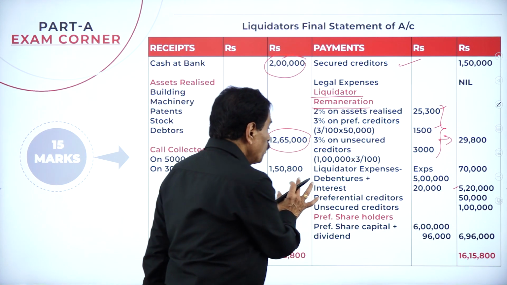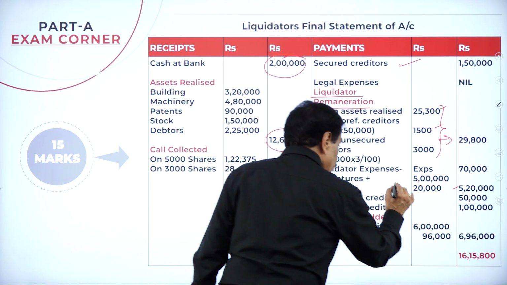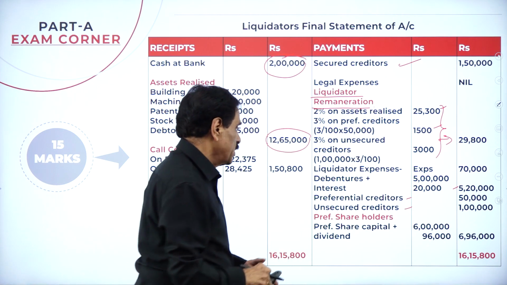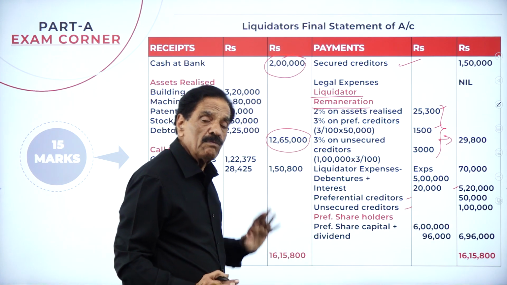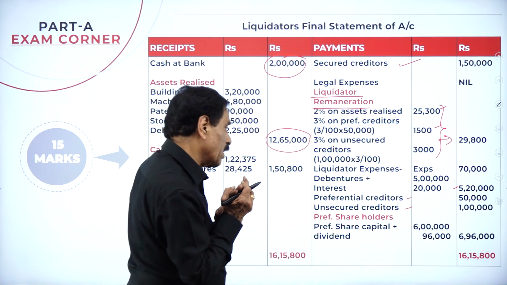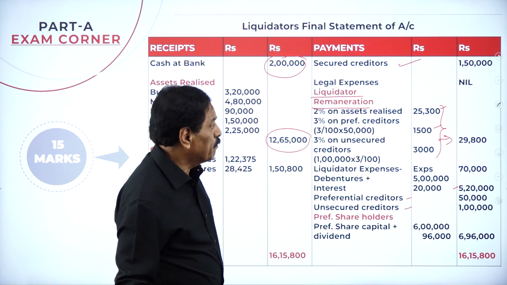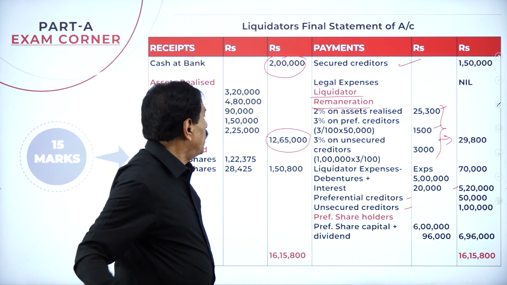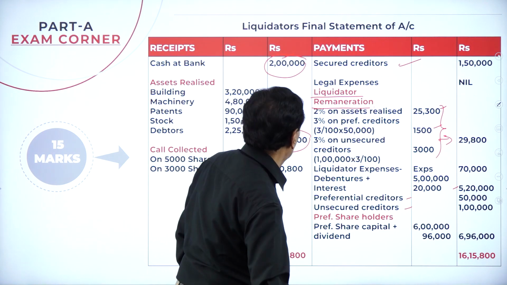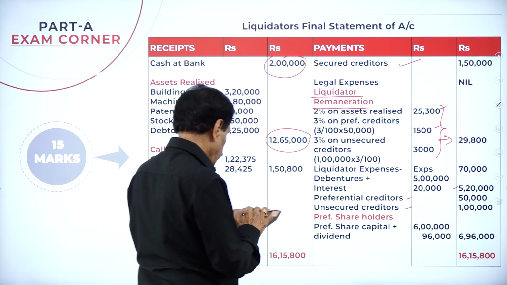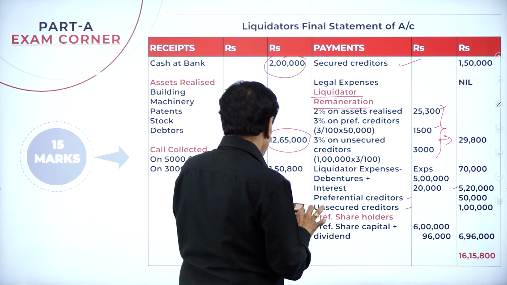Once you pay this, then you have to pay the preferential creditor, then the unsecured creditor. Whether the money is there or not, you have to pay the preferential creditor. If we see now, how much money did we get? 14 lakh 65,000.